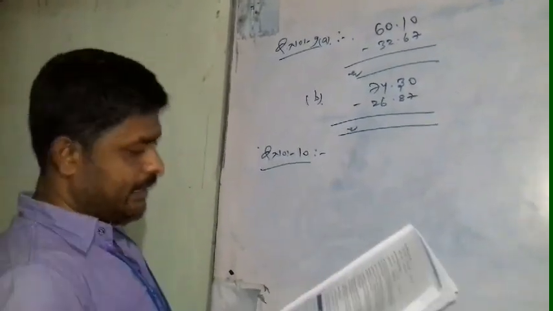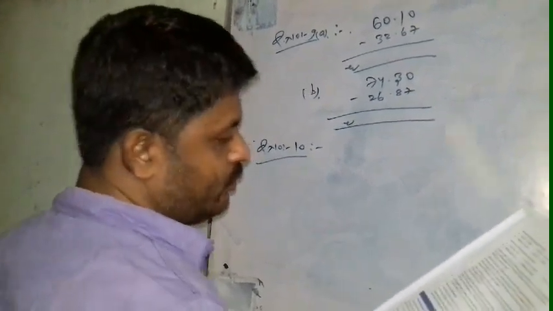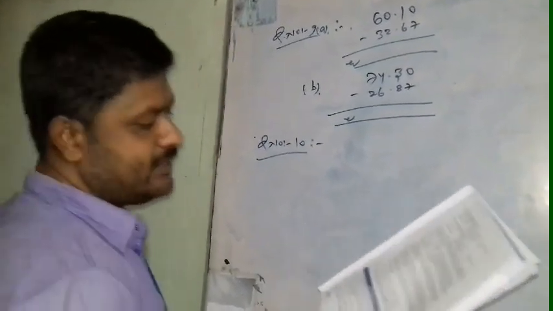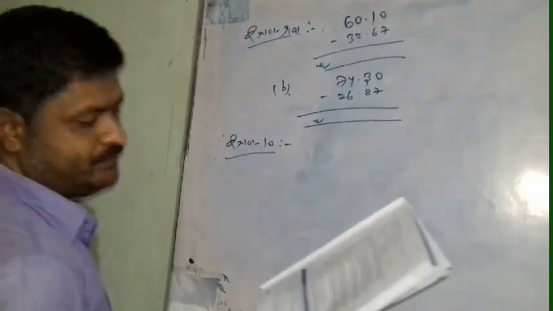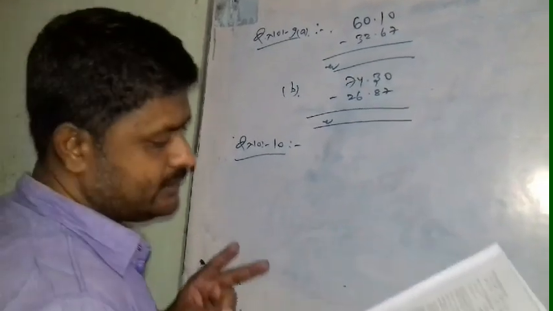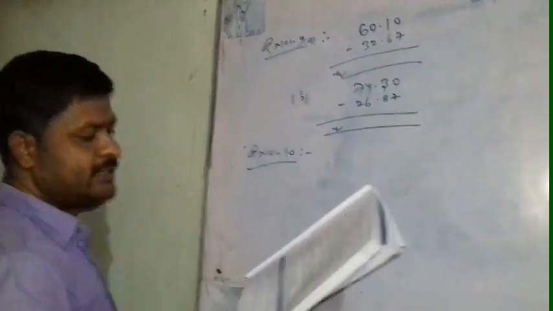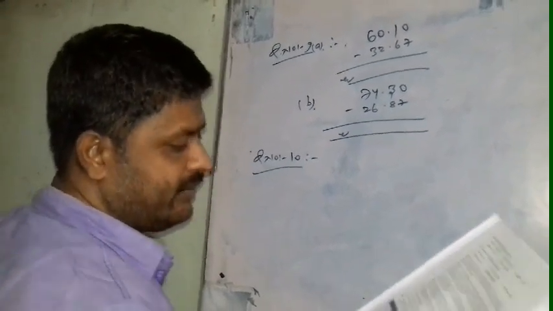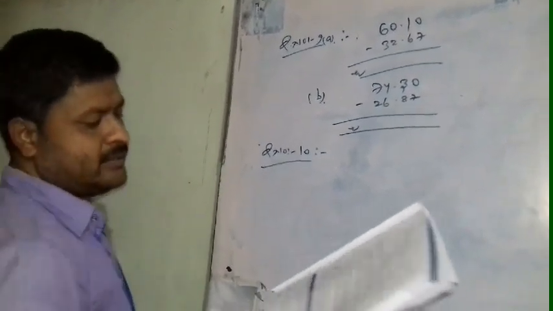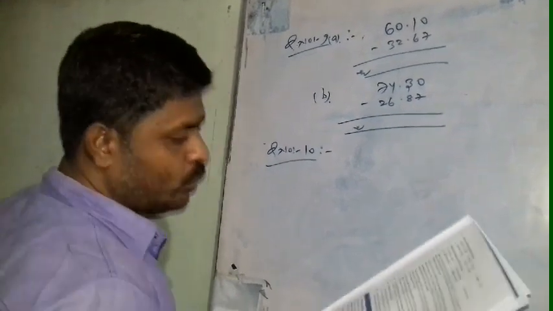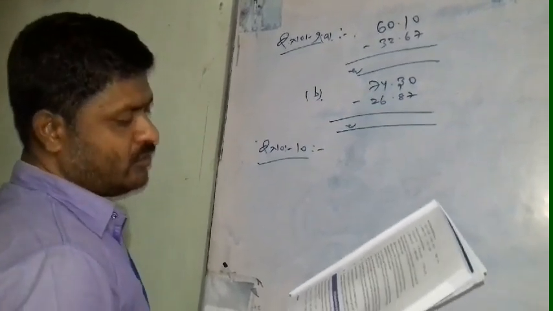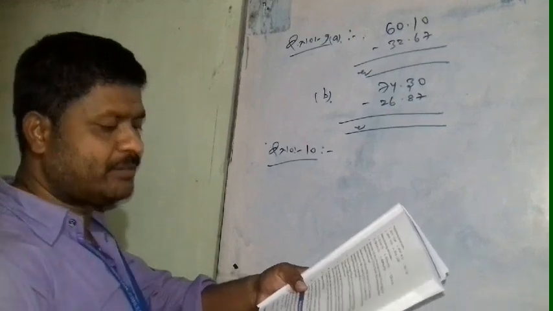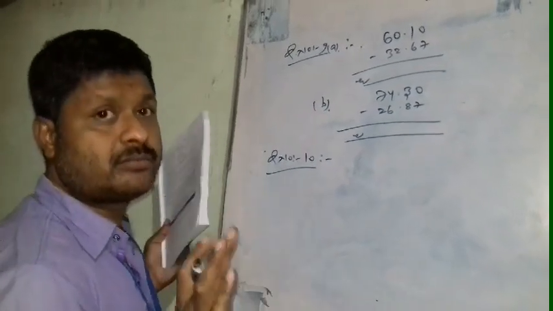A particular airline allowed 46.5 kg of baggage to be checked in. Arvind carried 2 suitcases weighing 24.3 kg and 28.25 kg. How much extra baggage did Arvind carry? That means at the airline, only 46.5 kg of baggage is allowed.